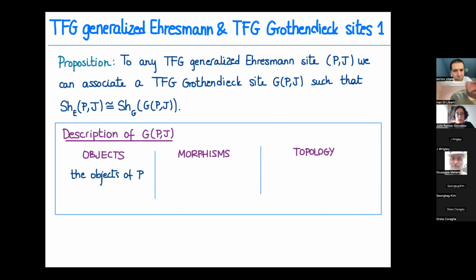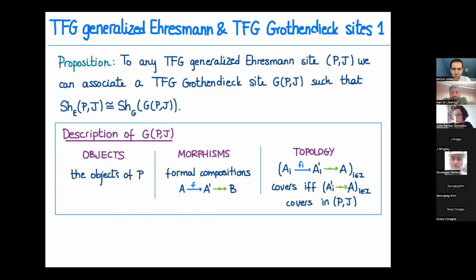Description, very briefly: the objects are the same. So I have my Ehresmann site, and I assign the same objects. The morphisms are just formal compositions, as was already implied by the definitions we have put. And the topology is basically this: a family of formal compositions covers if and only if the vertical part covers.